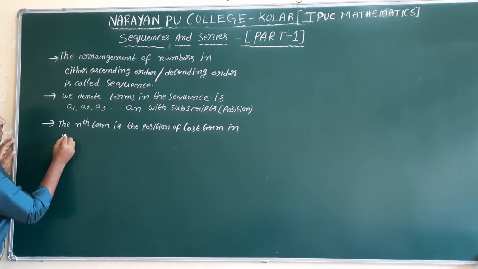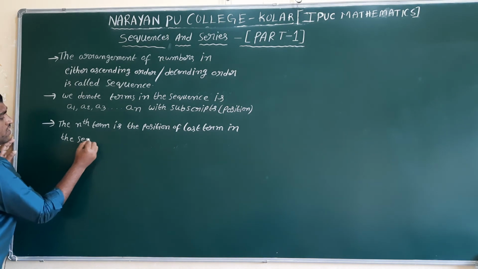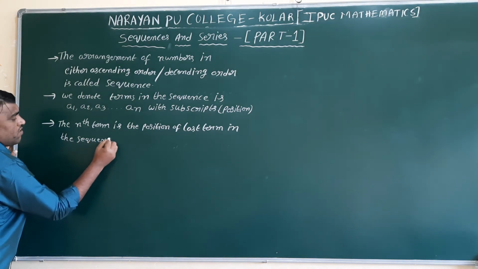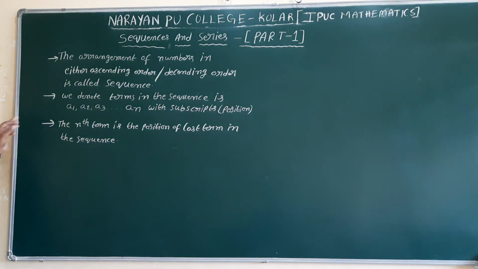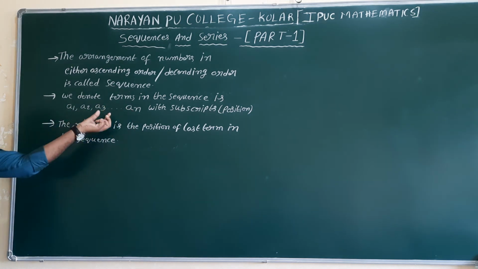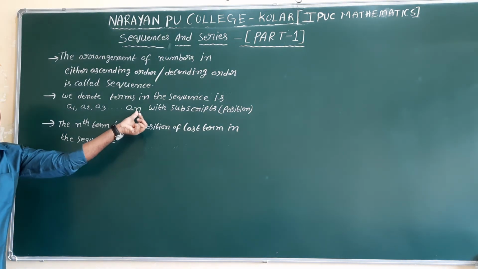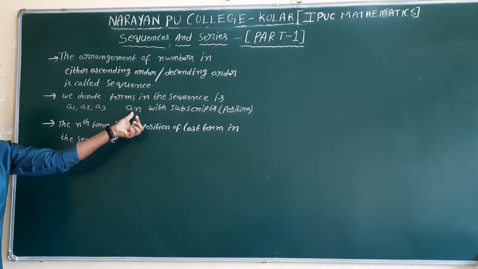If you take, for example, A1, A2, A3 and so on up to AN, here this last term AN we can call the nth term of the sequence.